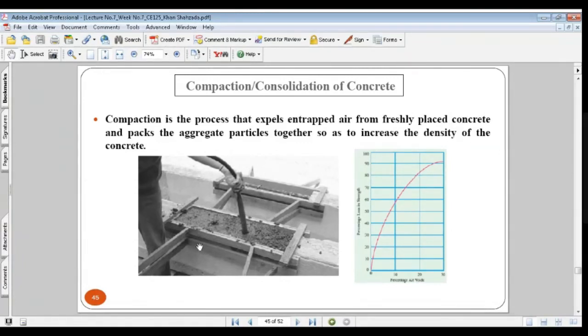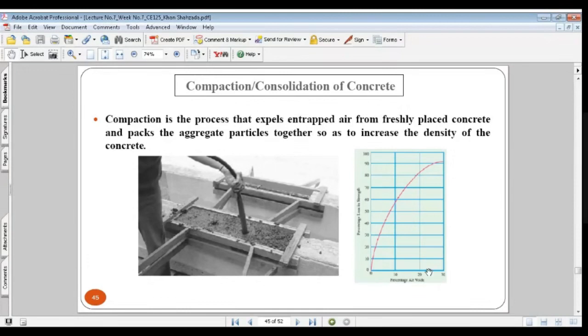When you are compacting the concrete, you are increasing its density. Once you increase the density of the concrete, you are increasing the strength of the concrete. Once you increase the density, you are increasing the impermeability of the concrete. You are increasing the durability of the concrete.